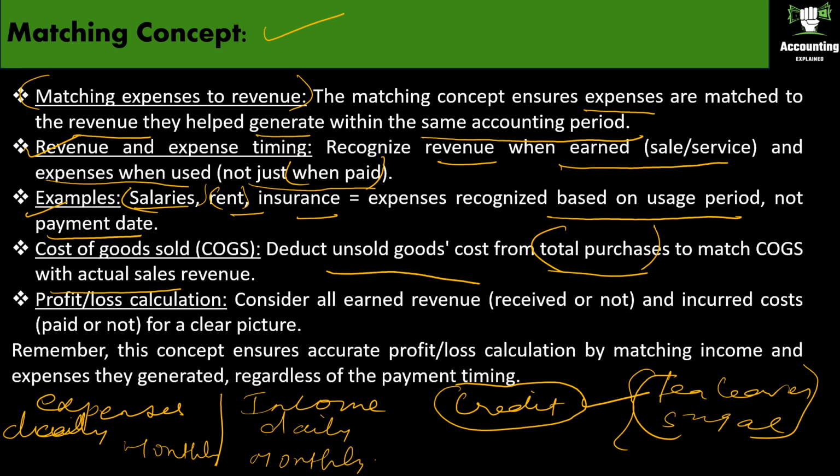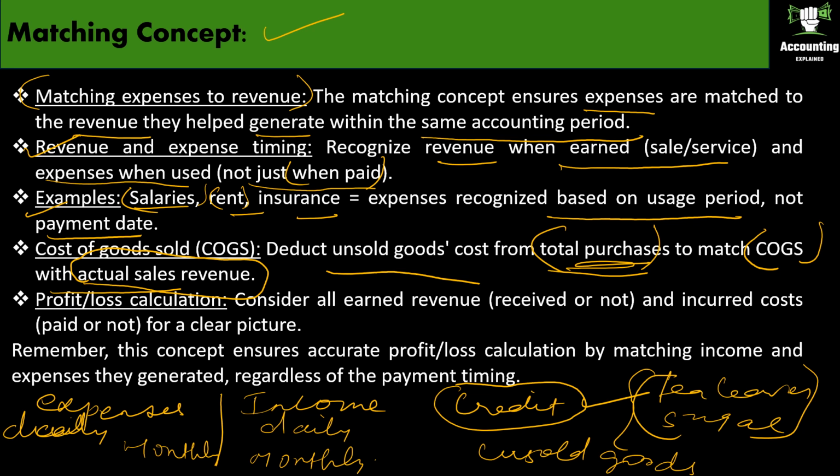So we are going to deduct unsold goods cost from the total purchases and get the correct cost of goods sold, and that has to be matched with the actual sales revenue, because actual sales would have been made only with the goods consumed. Okay.